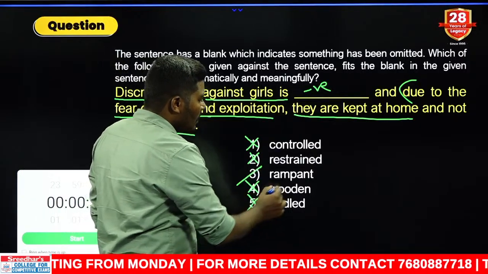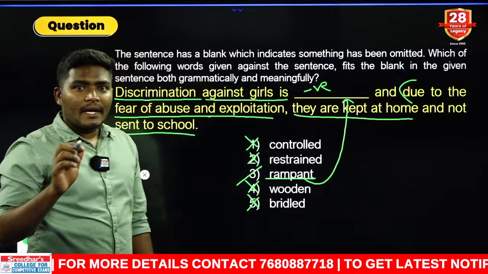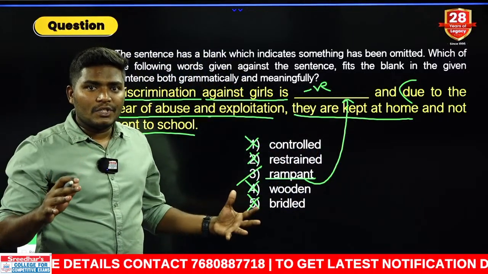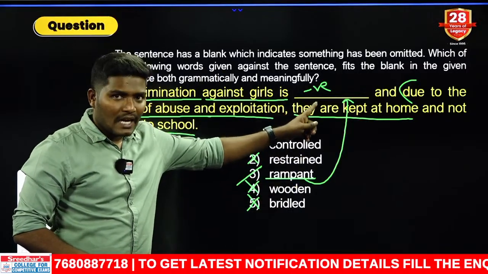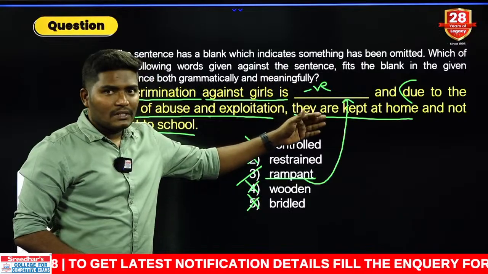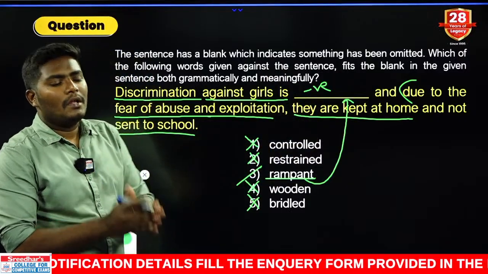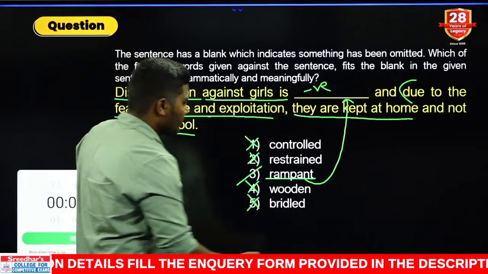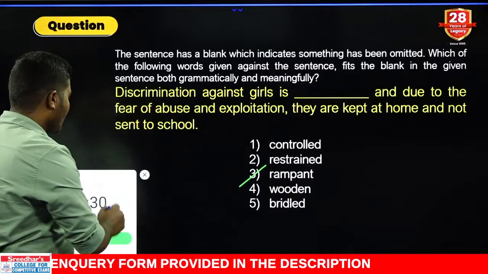What is the only remaining word? Rampant. Rampant is something which is widespread, or something which exists in huge number. So there is a lot of discrimination. The discrimination is rampant, and because of this reason, children are not sent to the schools. They are only kept at home. Now, can you tell me which is your answer? Your answer comes with the third one. That is a very simple one, right?